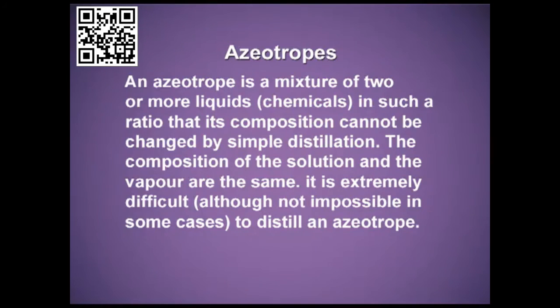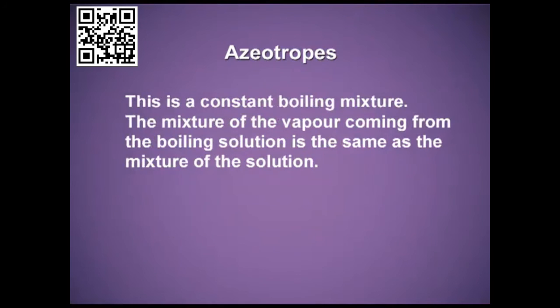Let me define azeotrope. An azeotrope is a mixture of two or more liquids in such a ratio that its composition cannot be changed by simple distillation. The composition of the solution and the vapor are the same. It is extremely difficult, although not impossible in some cases, to distill an azeotrope. This is a constant boiling mixture. The mixture of the vapor coming from the boiling solution is the same as the mixture of the solution.